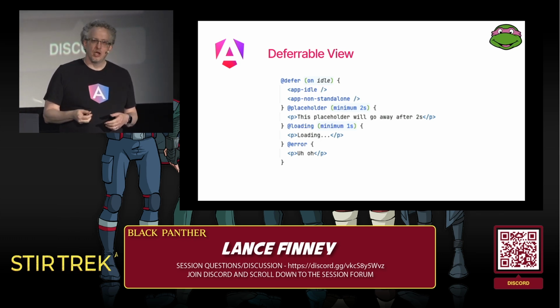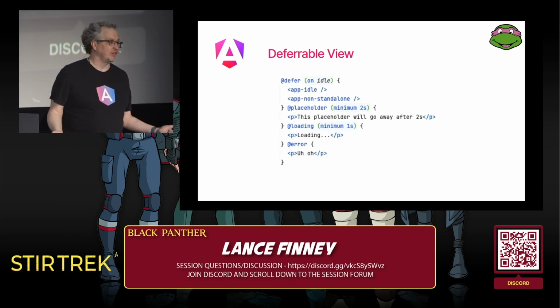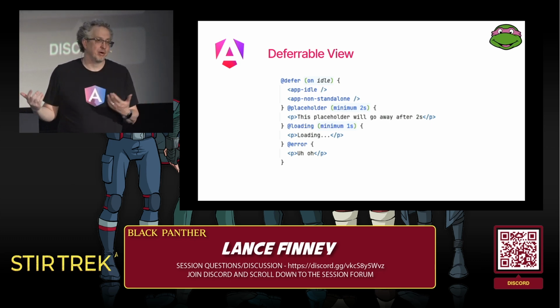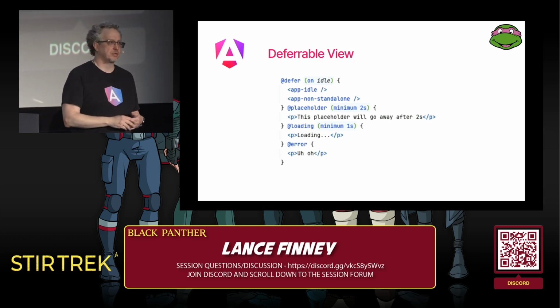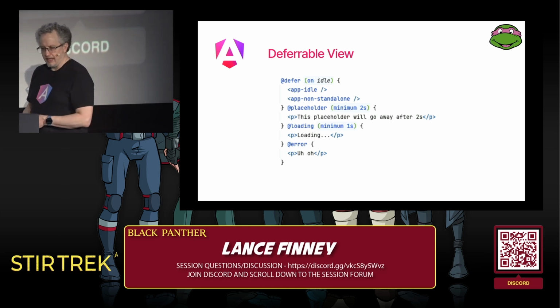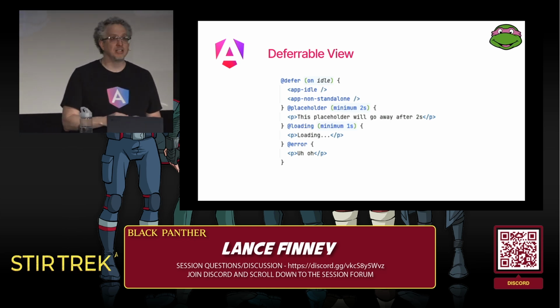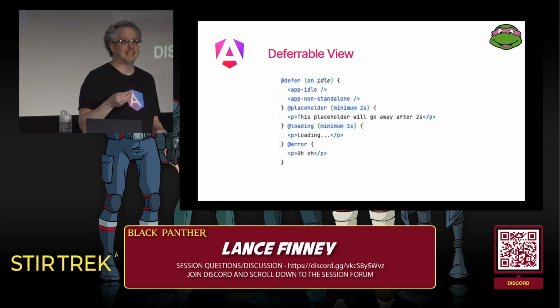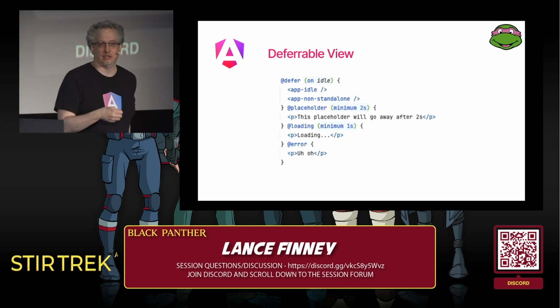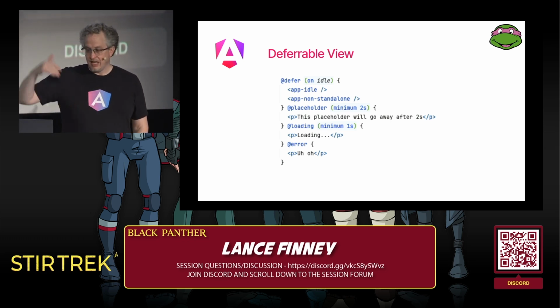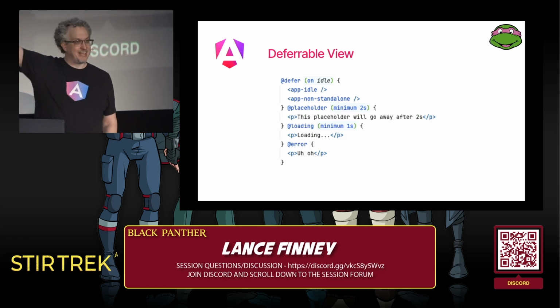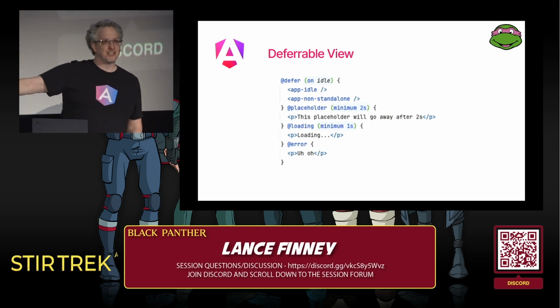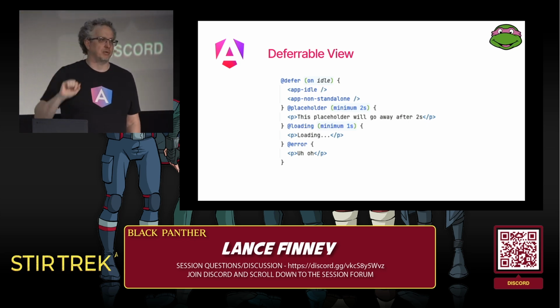And idle means don't show this until the browser is done loading everything else, and the browser has the time to go grab this and then put it on the screen. And there are two components in this block. App idle is standalone. App non-standalone is not standalone. Both will be hidden until the trigger happens, but only the app idle will be truly lazily loaded. So that is an advantage of standalone components. So again, these will be completely hidden until the idle trigger is invoked. Then it will go fetch the things that are standalone, bring them in, and show them on the screen.